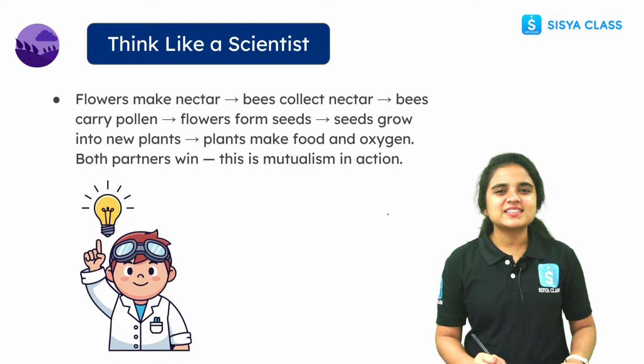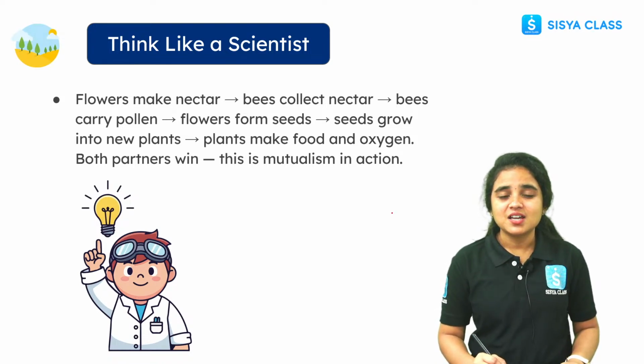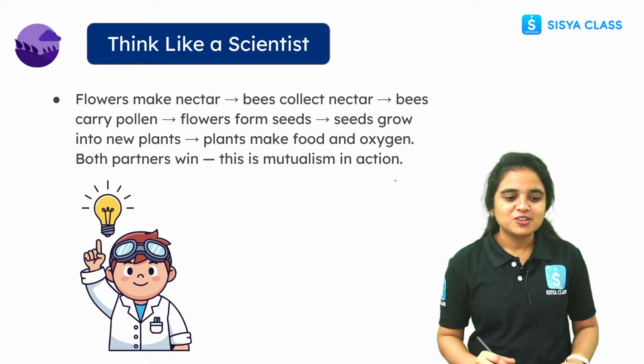And now let's think like a scientist. We all love to become a scientist, some are passionate about it, right? So now let's become a scientist for some minutes.